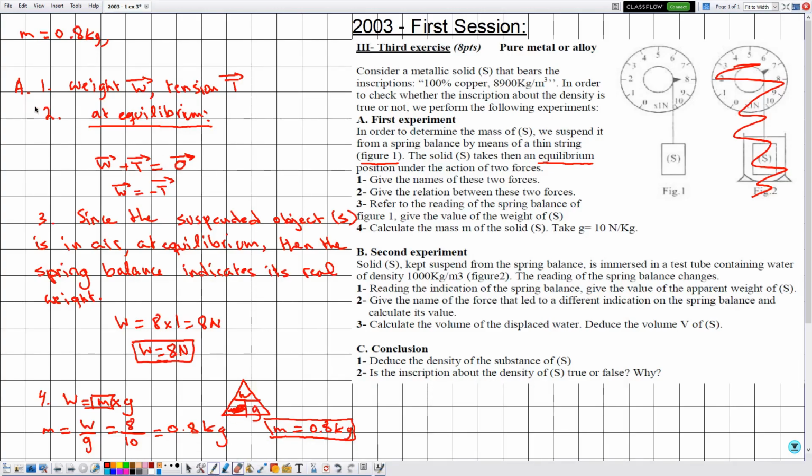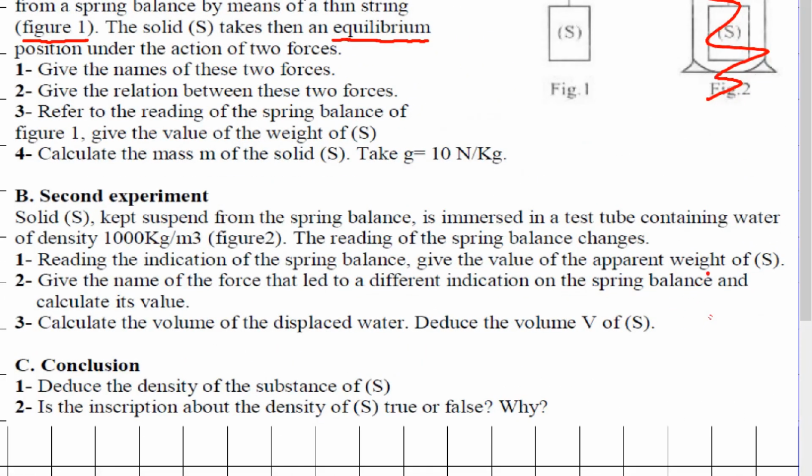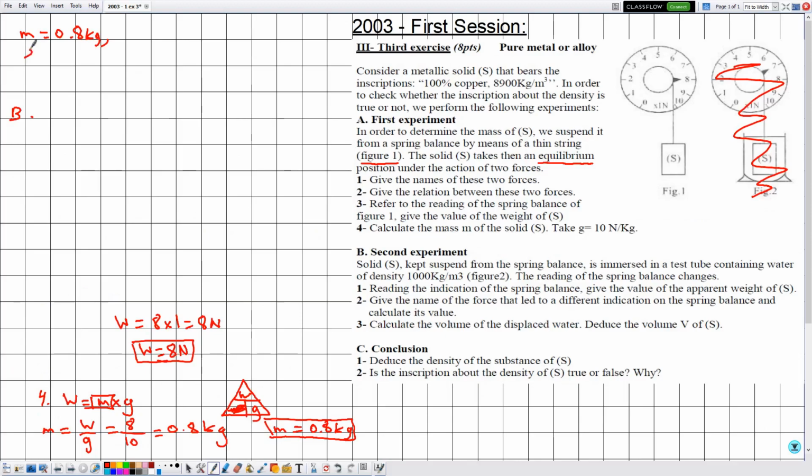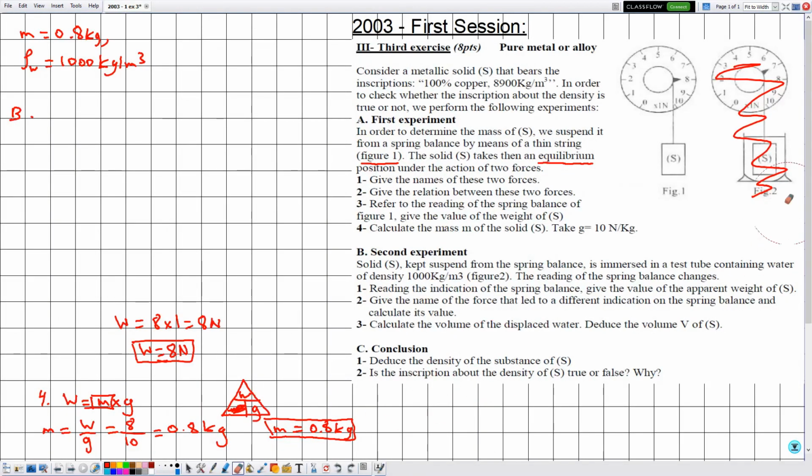Now let's move to the second experiment, which is part B. Second experiment: solid S, kept suspended from the spring balance, is immersed in a test tube containing water of density 1000 kg per meter cube. Then the density of water, let's say rho W, is given by 1000 kg per meter cube. And they mentioned figure 2, so now we can use figure 2. The reading of the spring balance changes.